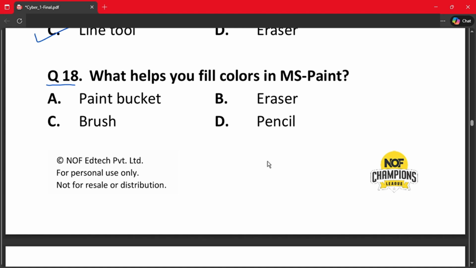Question number 18th. What helps you fill colors in MS Paint? A. Paint bucket. B. Eraser. C. Brush. And D. Pencil. The correct answer is option number A. Paint bucket. Eraser helps you erase the things. Pencil helps you draw freely. And brush helps you paint, not fill colors.